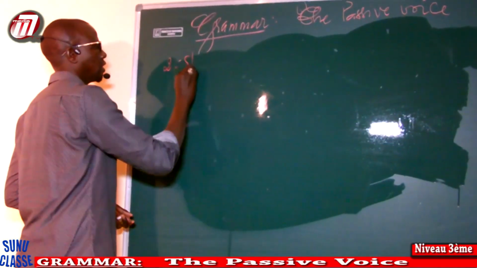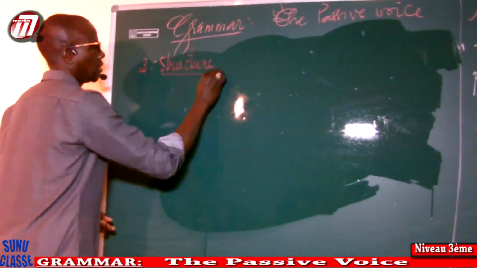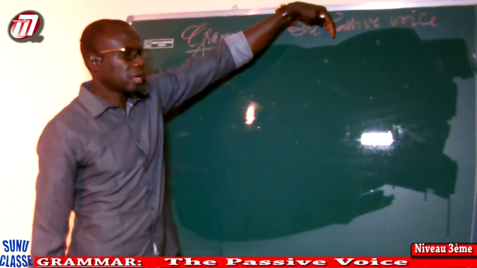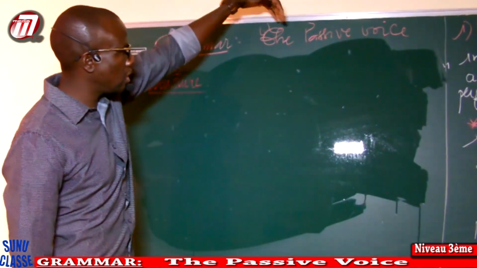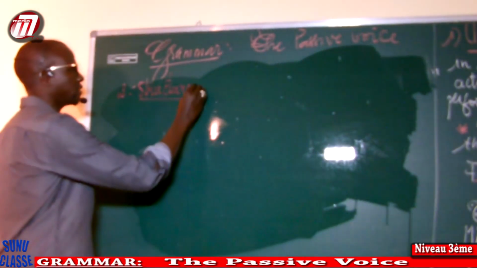You have the structure. How do we form, how do we build this tense? Okay, to put a sentence from the active to the passive, we have to respect this.